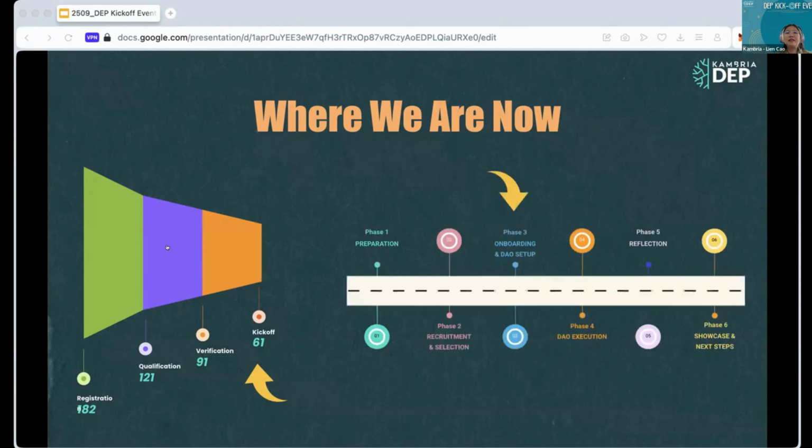On the right is a timeline chart showing our current state, phase 3, onboarding and DAO setup. We have passed the preparation, recruitment, and selection phases. After onboarding, we will start the main phase, execution.